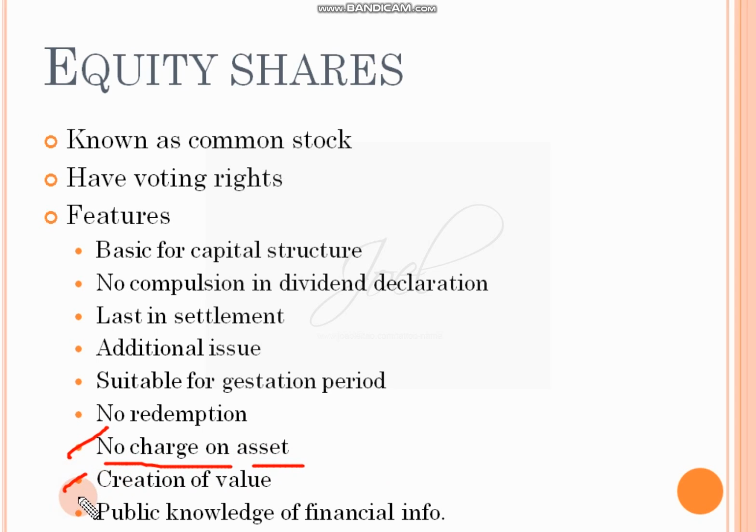Then creation of value. For the shareholders, equity shareholders will create value. They may not get dividend and all, but there is a possibility of capital appreciation. Then public knowledge of financial information. Based on the value of the equity shares, the people will get an idea of the value of the company. So the financial position of the company will be known on the basis of equity shares. Quickly we'll see basic for capital structure. Without that we cannot build any capital structure.